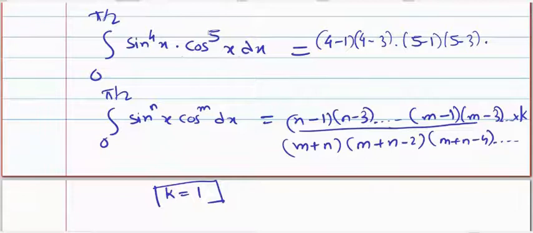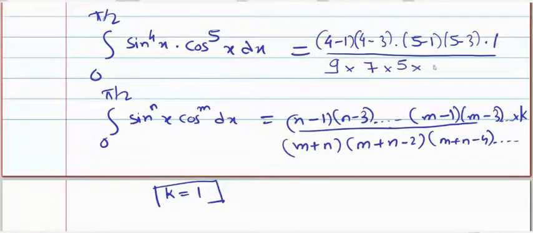Here one of the numbers is odd, so k value will be 1, divided by m plus n, that means 9, m plus n minus 2, that means 7, m plus n minus 4, that means 5, then m plus n minus 6, 9 minus 6 is 3, then m plus n minus 8, 9 minus 8 is 1.